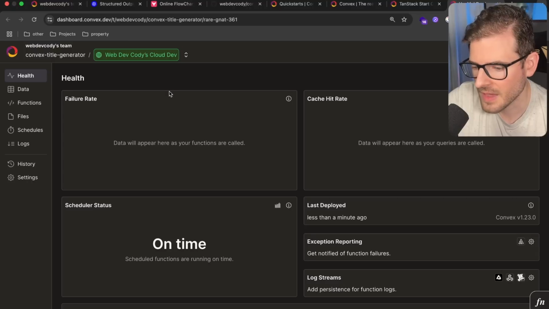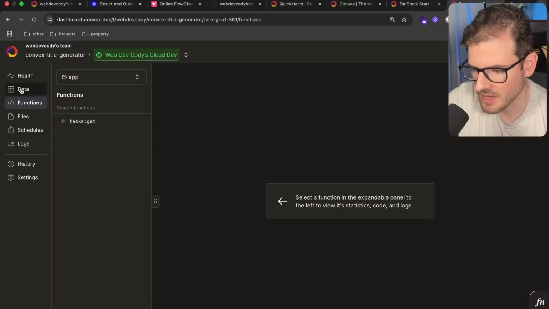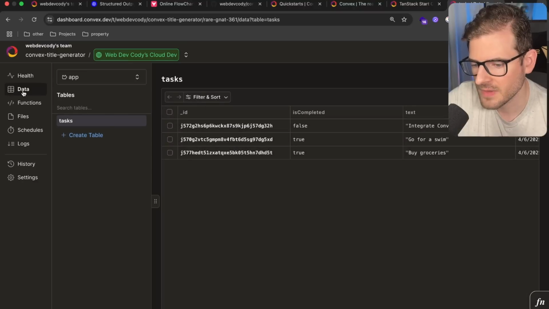So I'm going to go ahead and command click that. And notice that over here, I have Convex title generator and I am in the dev environment. Okay, so this is where we're going to have all of our Convex functions. We're going to have our data for Convex. Like I mentioned, Convex is a backend.